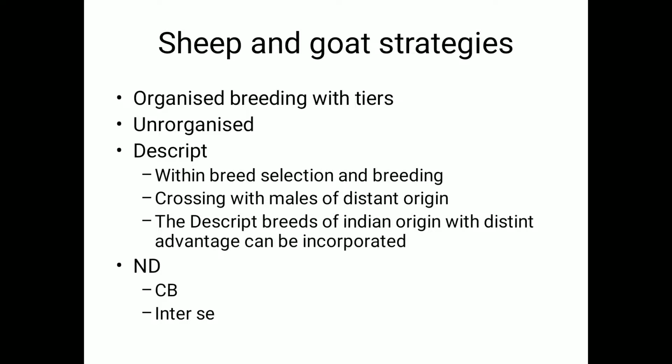Now it is especially sheep and goat, although it is unorganized, so it is paving way for a lot of crossbreeding activity. Especially you might have heard of breeds like Dorper and Boer in the goat section. Okay, you might have heard of these two words, Dorper and Boer. Boer is a goat breed from African origin. Dorper is a sheep breed from African origin. Okay, they have been experimented.